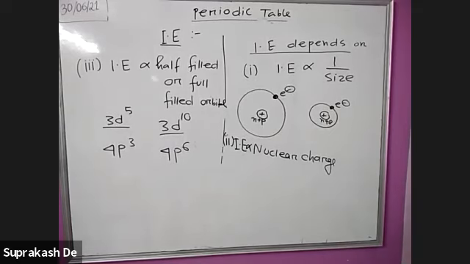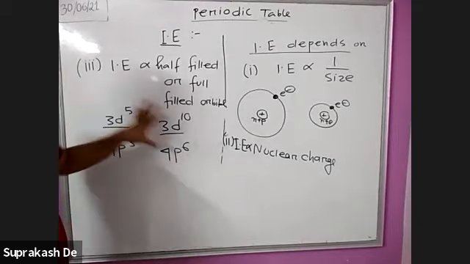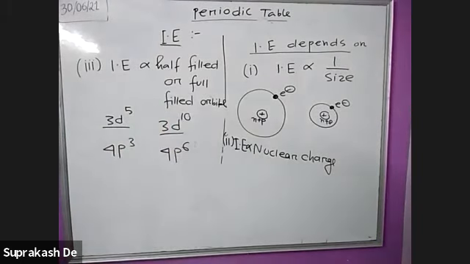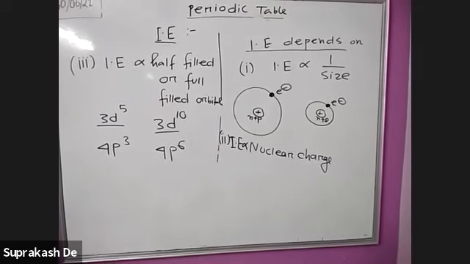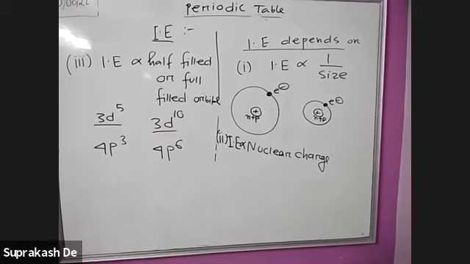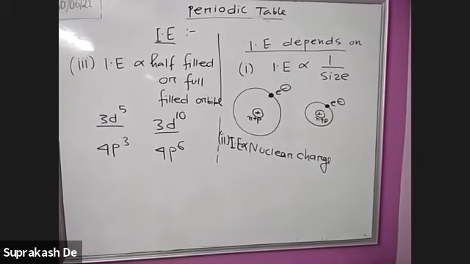That's why atoms with half-filled or full-filled configurations have higher ionization energy. If a system is stable, it is difficult to make it unstable, but if the system is unstable, it is easier to make it more unstable.